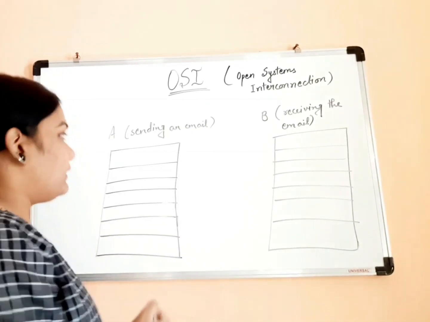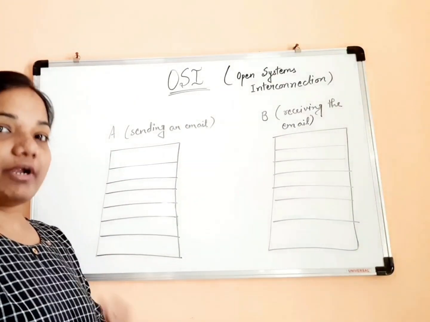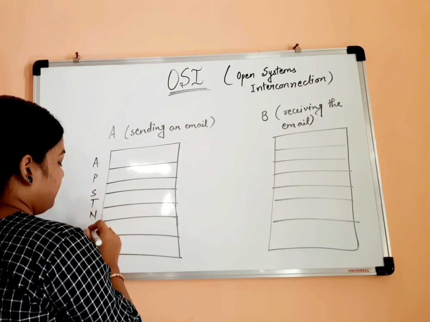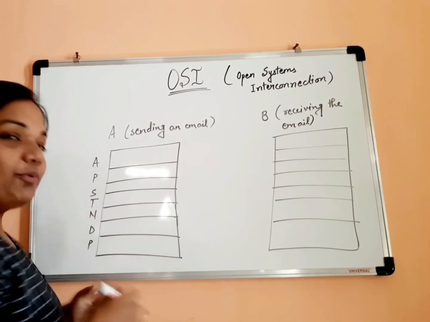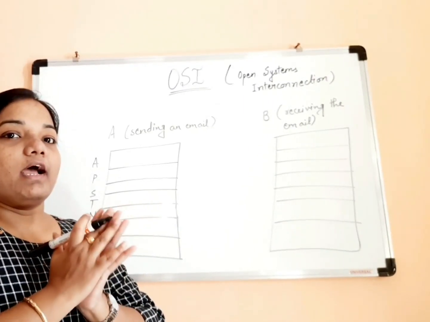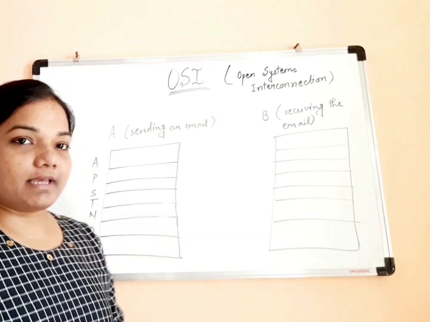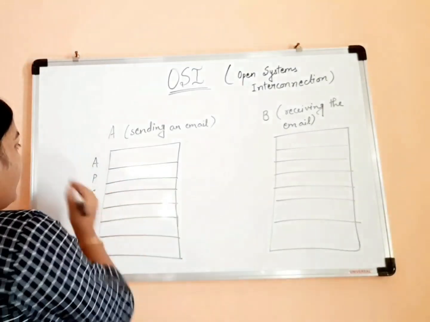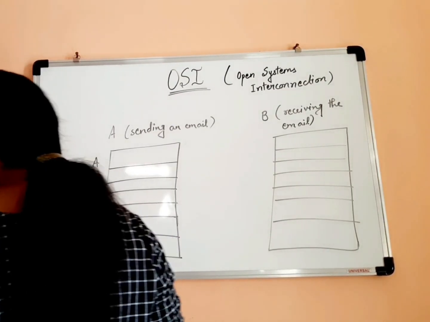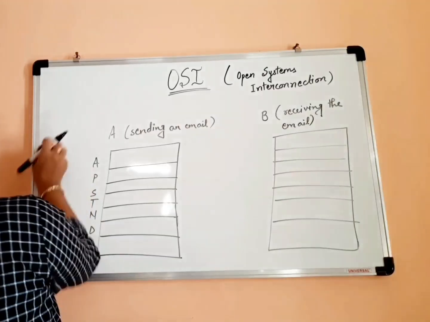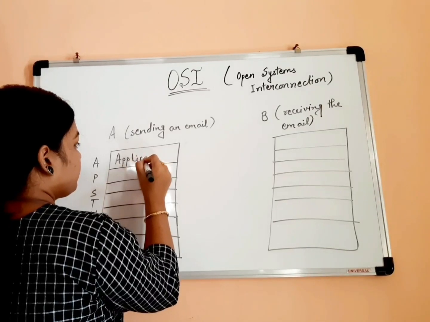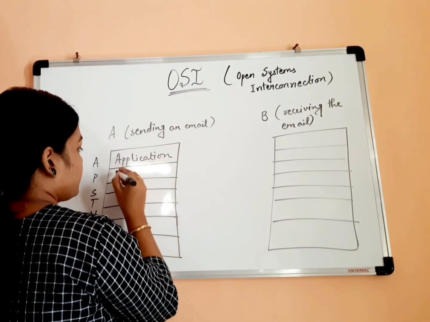You can make your own pattern, but the way I try to remember it is A, P, S, T, N, D, P. Every student has their own way to remember things, but this is one of the ways that you can remember. So A stands for application layer. P stands for presentation.